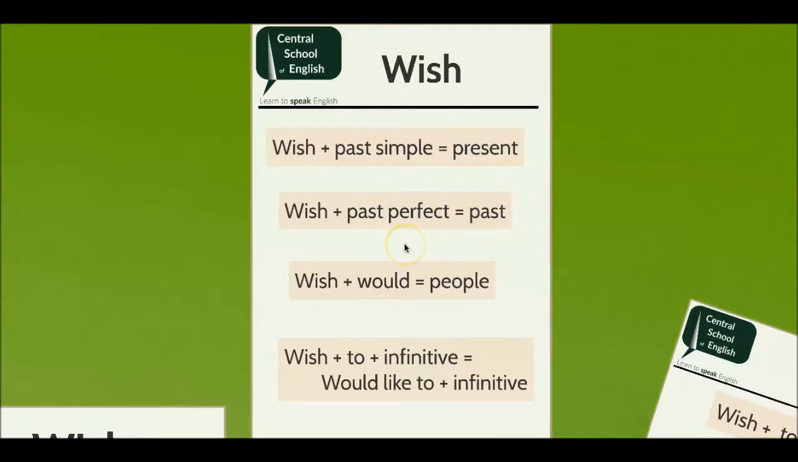We learned that we use the verb wish with the verb would to communicate that we are irritated or annoyed with a person and we would like them to change. Finally, we learned that we use the verb wish with the infinitive plus to communicate that we would like to do something.